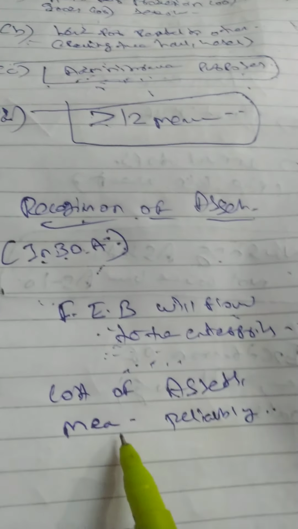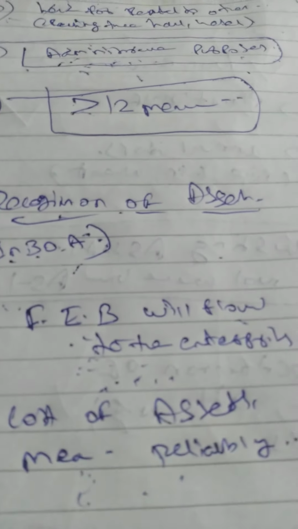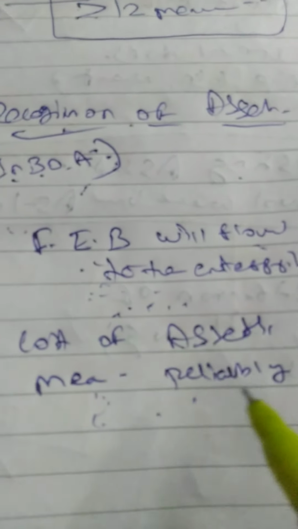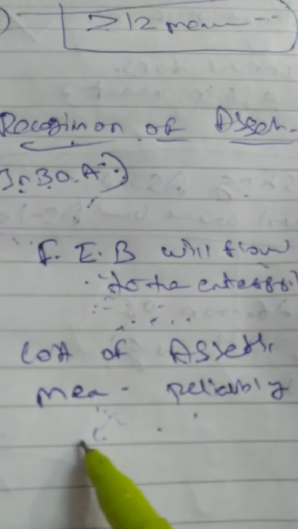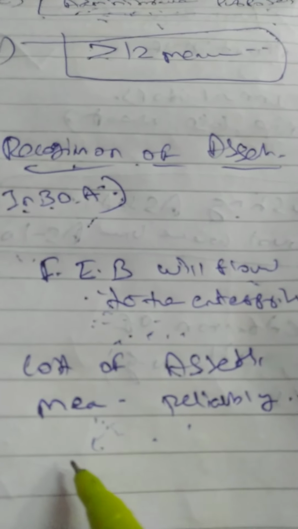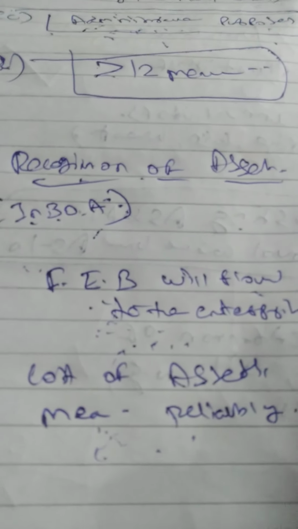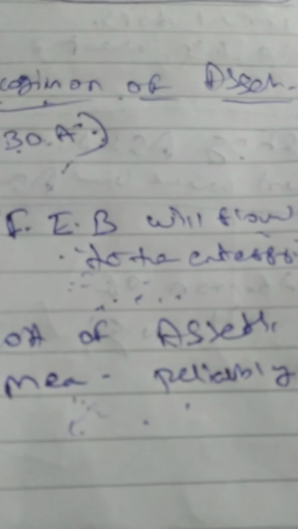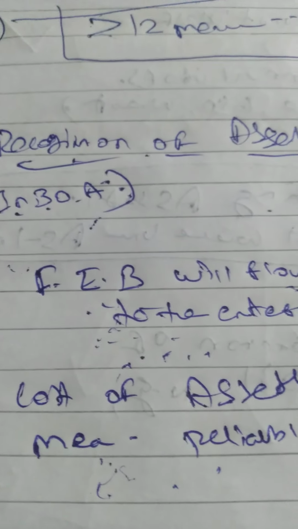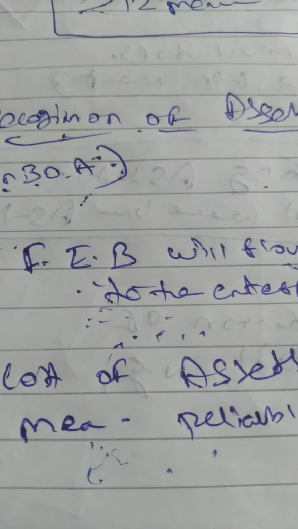And one thing is, the cost of the asset should be measured reliably. Whatever amount I am purchasing, I should be able to measure reliably, which means I should be able to arrive at the amount correctly. I should not say it may be 10 lakh or 12 lakh or 13 lakh. The cost of the asset is 10 lakh. Why? How is it 10 lakh? You have a proper invoice and everything with you. So you can show that as proof. From there you are measuring reliably. Okay, that is the assumption.